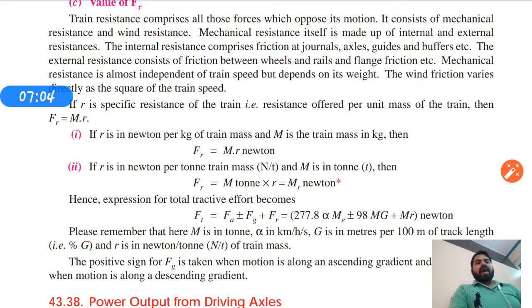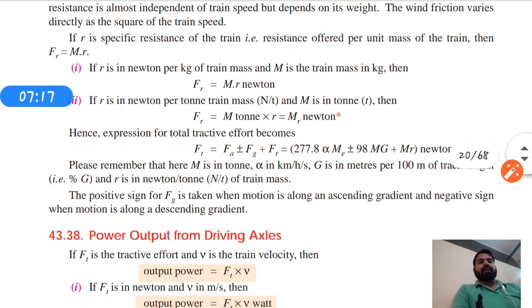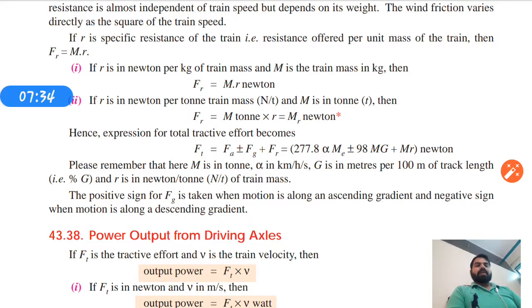And if r is in Newton per ton train mass and M is in ton, then Fr will be M ton into r. Hence the expression for total tractive effort becomes Ft equals Fa plus or minus Fg plus Fr. The plus sign of Fg is for ascending gradient and the negative sign is for descending gradient.